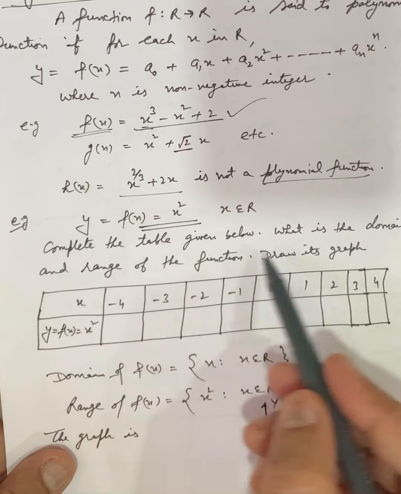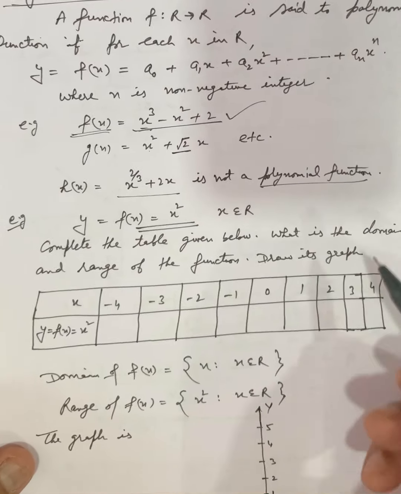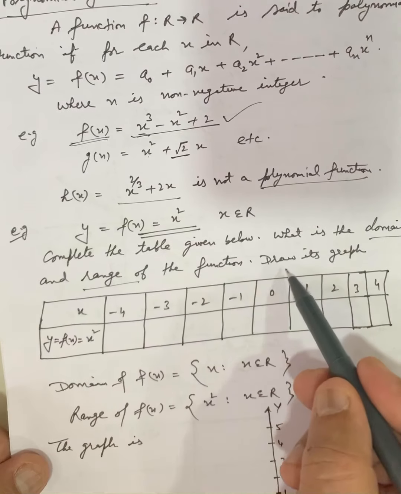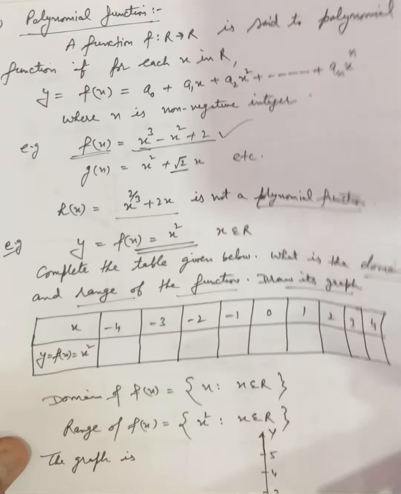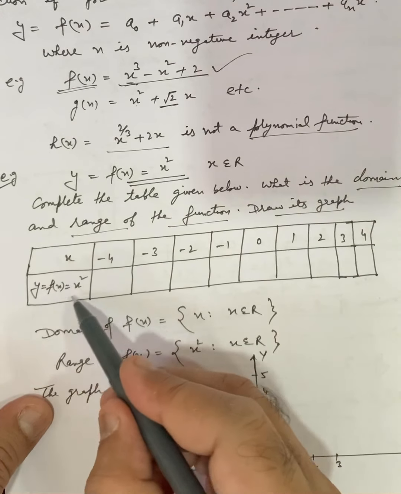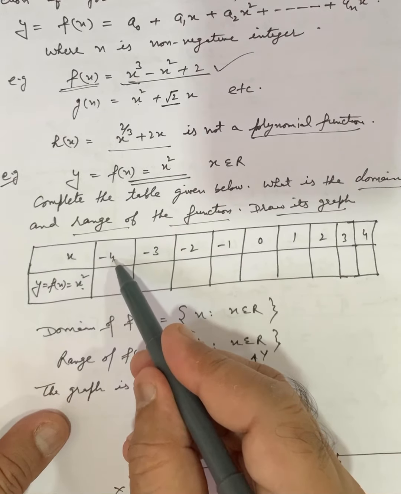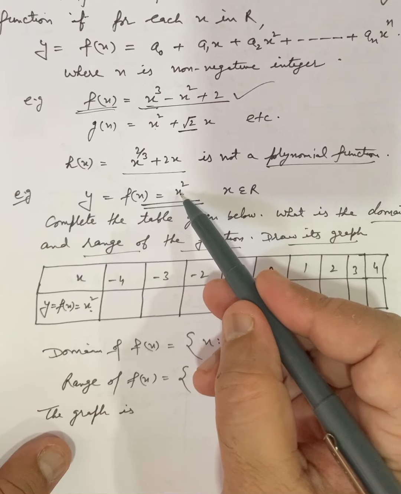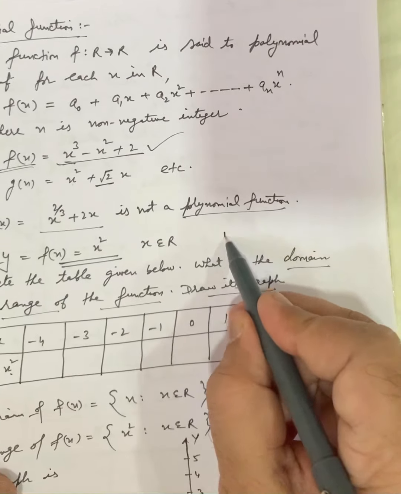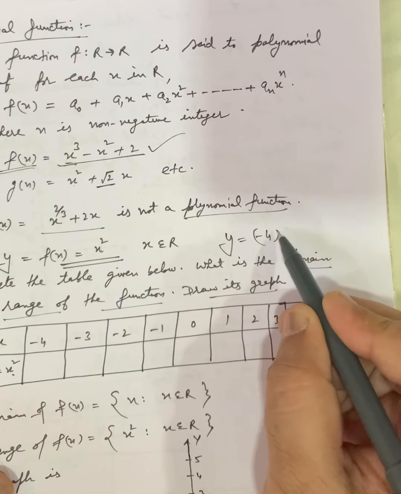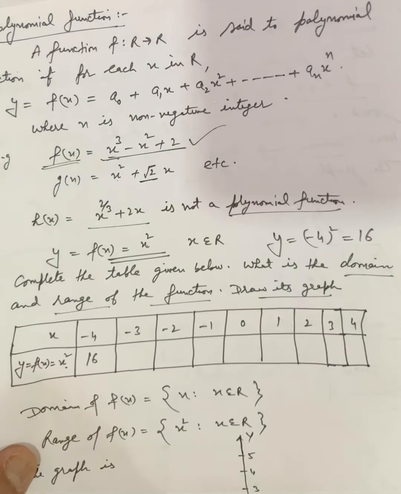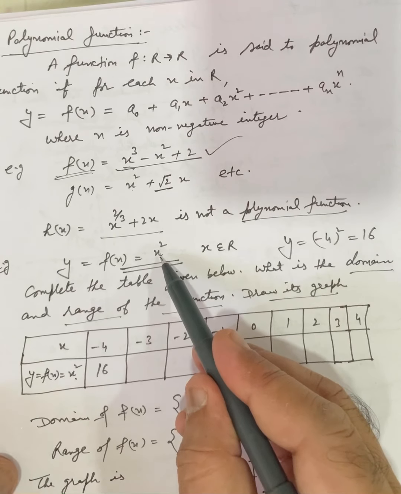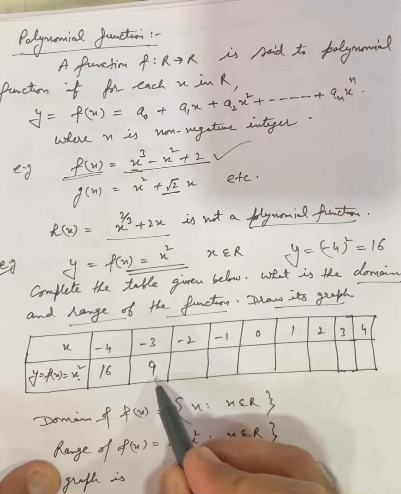Now complete the table. You are given a table, then you have to find the domain, range of the function, then draw its graph. So here y is equal to x square. When we are taking x is equal to minus 4, so put the value of x here. So y is equal to minus 4 square. So that will be 16. Squares are always positive. Similarly, when we put x is equal to minus 3, we get 9.